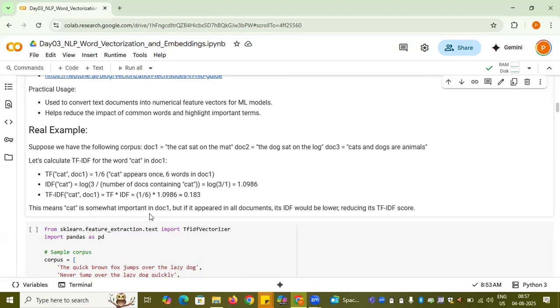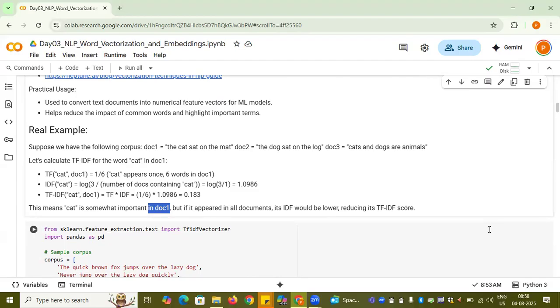Cat is important to doc1, but if it were appearing in all the documents, then it would be lower, reducing the TF-IDF. So the TF-IDF score of cat with respect to doc1 is 0.183. It means the cat is important with respect to doc1, right?